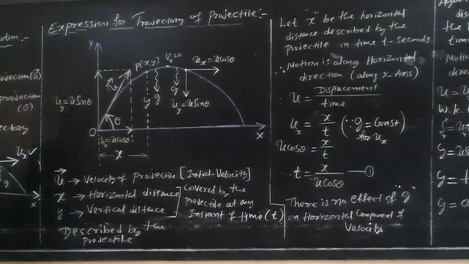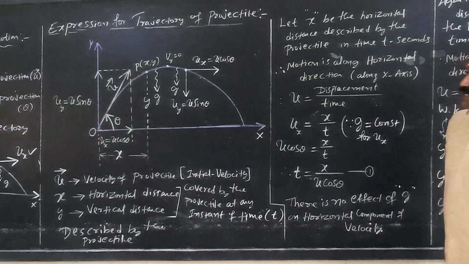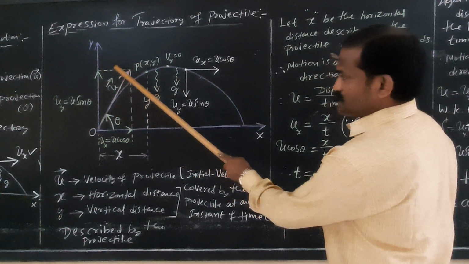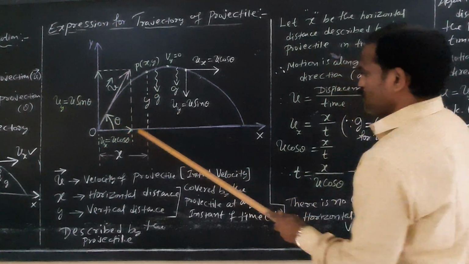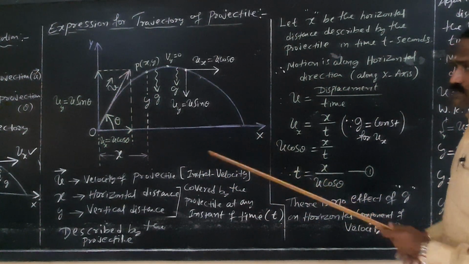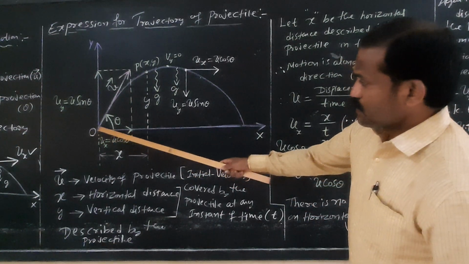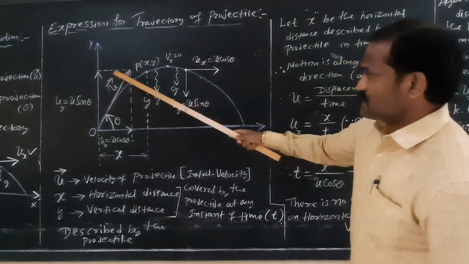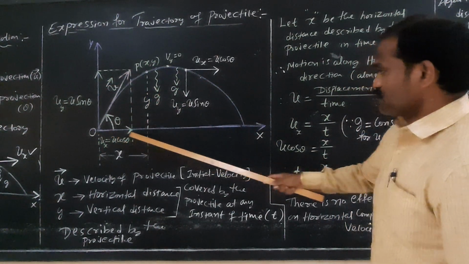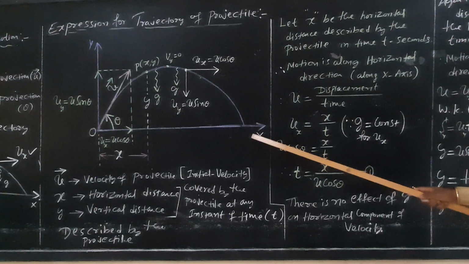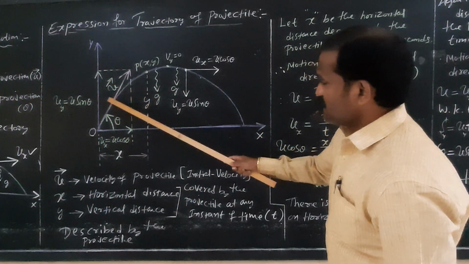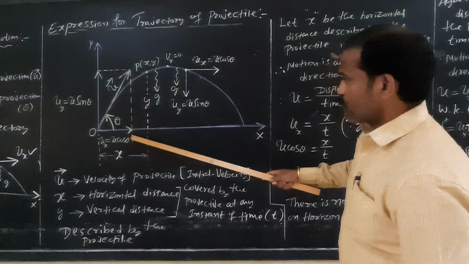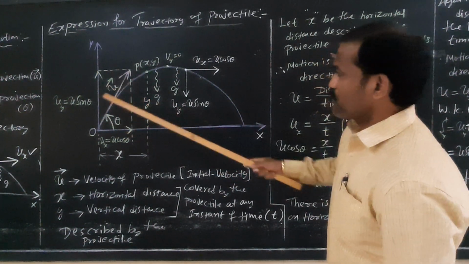Now, let us consider a body which is projected with an initial velocity u at an angle of theta with respect to the positive x-axis. This velocity is split into two components, one is the horizontal component and another is the vertical component.